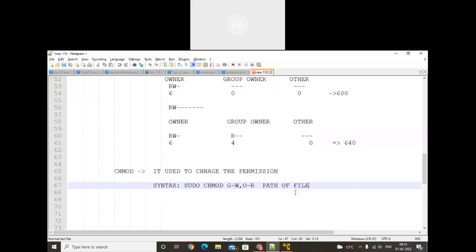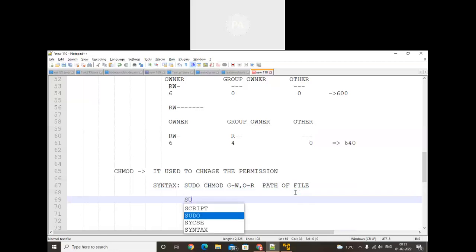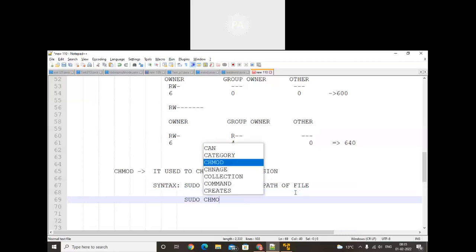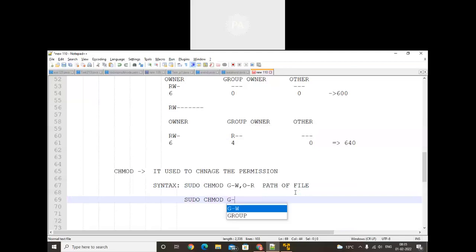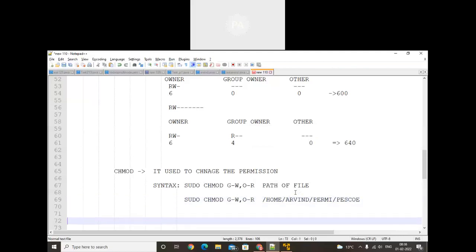Like, if I want to set the above permissions, I will have to set them like this: g minus write, comma, o minus read, and the path will be /home/Arvind/PREMI, in that file. Okay, so let's check that.